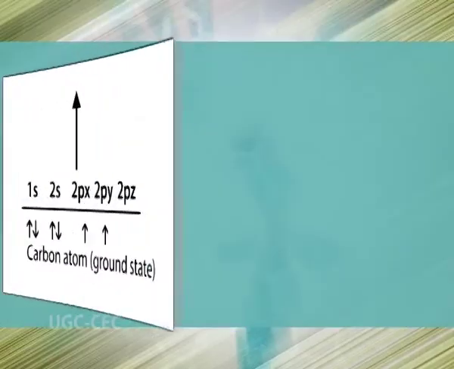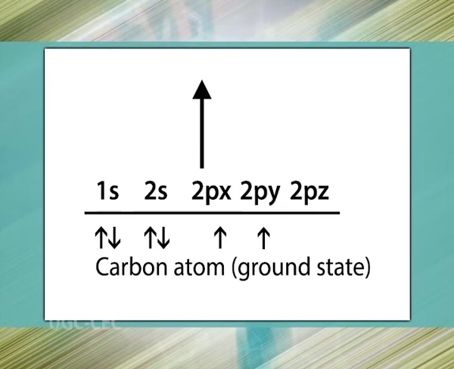The atomic number of carbon is 6. Its electronic configuration in the ground state may be written as 1s2, 2s2, 2px1, 2py1 and 2pz0. According to this configuration, there are two half-filled orbitals. Therefore, carbon should be bivalent. But it is an established fact that carbon is tetravalent.